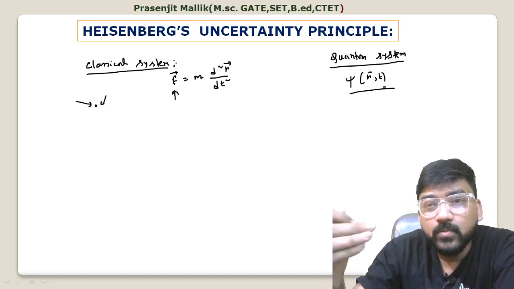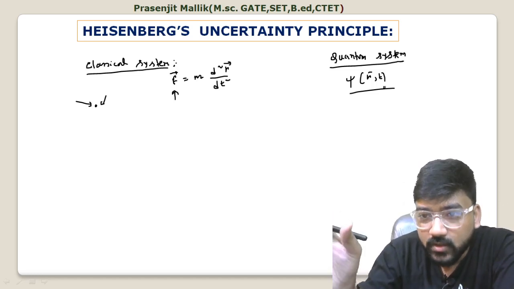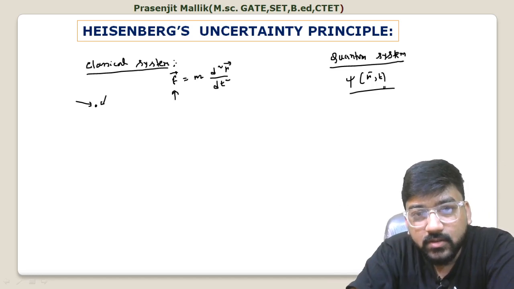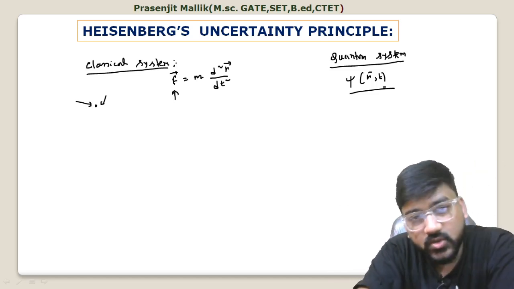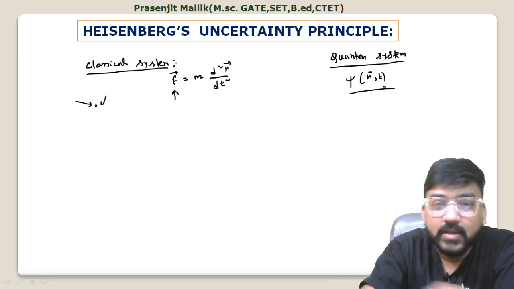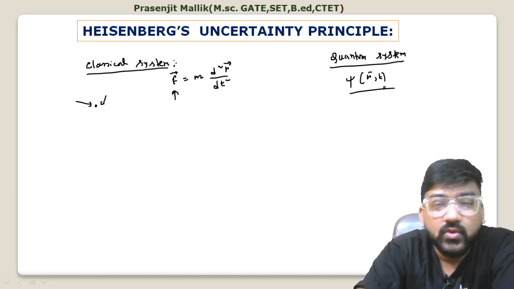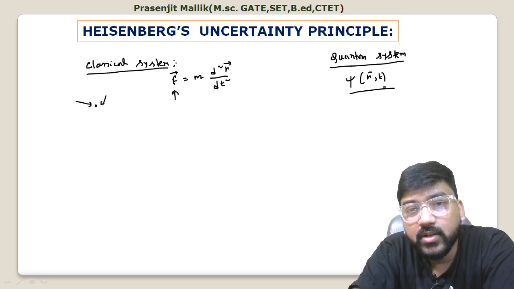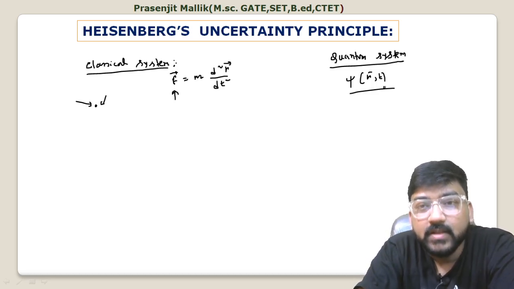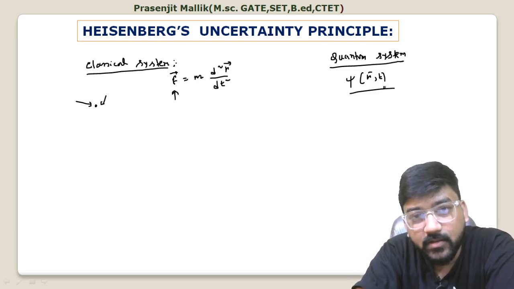And if you want to measure momentum to an arbitrary level of accuracy, then you have to compromise on position. So these are canonical conjugate variables, and for these kinds of canonical conjugate variables there is some uncertainty, and that is Heisenberg's uncertainty principle.